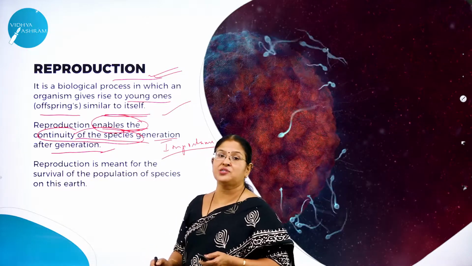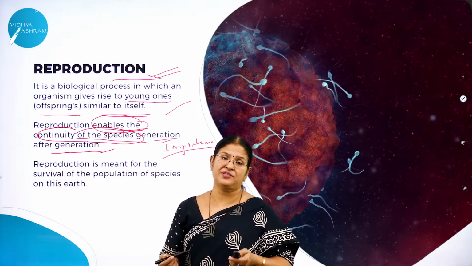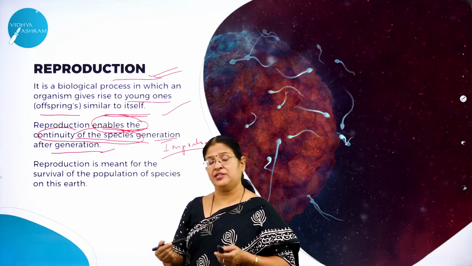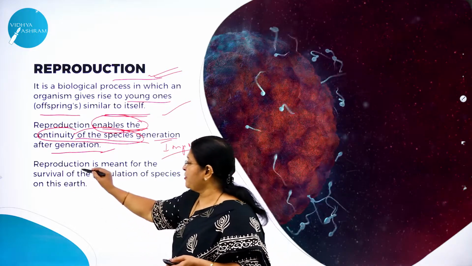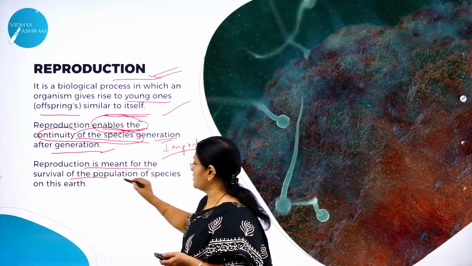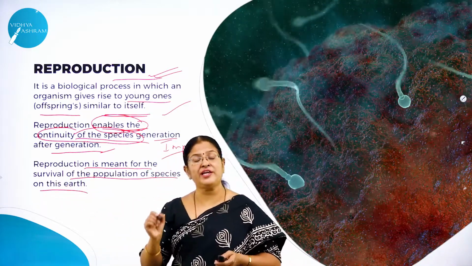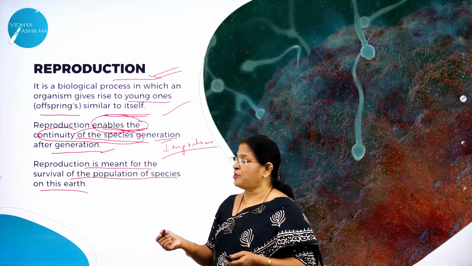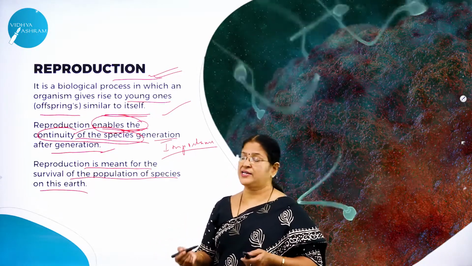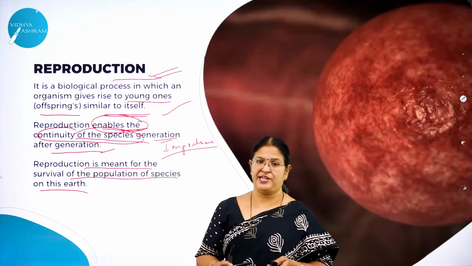And very important is what would happen if reproduction would not have taken place? I think we would not have seen the survival of the species or the survival of the population of the species on this planet Earth. So reproduction is meant for the survival of the population of species on this Earth. So it is a very, very important process, as I said, for the survival of the population of the species, or for the continuity of the species generation after generation.